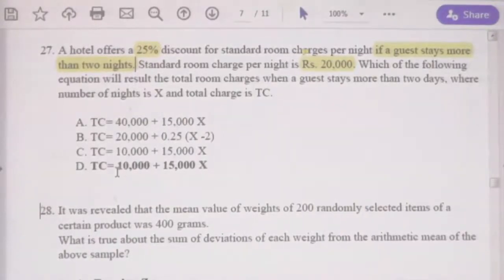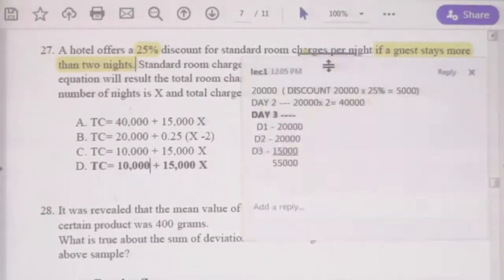Now you need to understand. The formula is correct, but why is this 10,000 provided here? That's the problem, right? If you stay more than 2 days, you have a 25% discount. I will show you this calculation again. First day they will take 20,000, second day 20,000, but from the third day onwards they will take 75% of the room price, that is 15,000. Then the total for 3 days will be 55,000. If you use this formula D, you can have that answer.